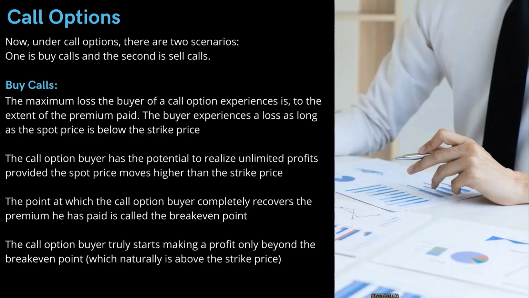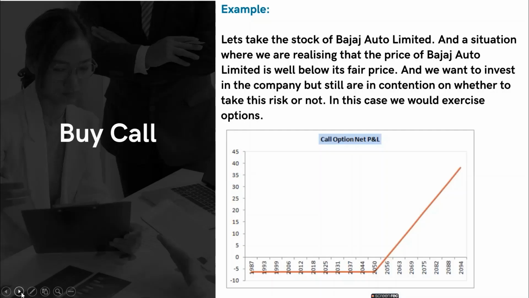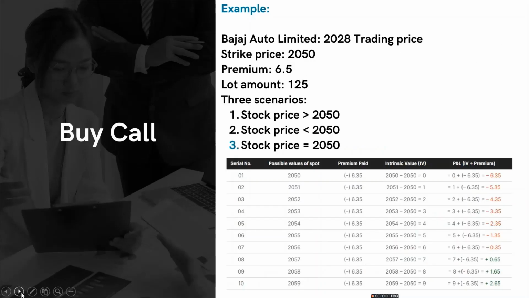So let's take an example. We are taking a stock of Bajaj Auto Limited, and here we see that Bajaj Auto Limited is currently trading at 2028 rupees, and we have set a strike price of 2050, which means that we are speculating that the spot price would reach 2050 after 2 months.